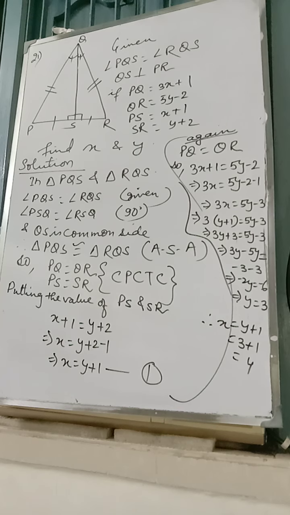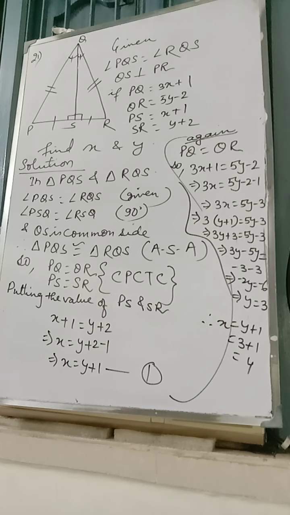Now come to question number 22 that I am saying you have to do. What is that? In the given figure, angle PQS is 60 degrees, is it? And you can see PQ is equal to QS. So other two angles also will be equal. That will be 60, 60. So PQS, you get an equilateral triangle.